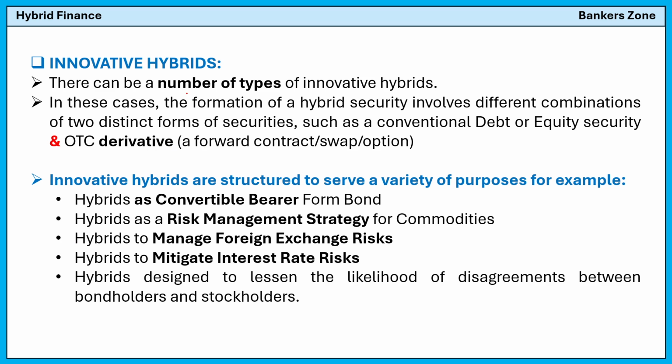There are different types of hybrids, and also innovative hybrids. In these innovative hybrids, different instruments are combined. If you combine two or more, you get a new generation instrument. The formation of a hybrid security involves different combinations. For example, if you combine two different forms, you will get something new.